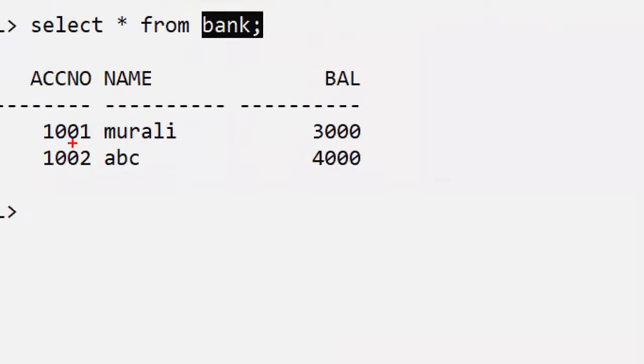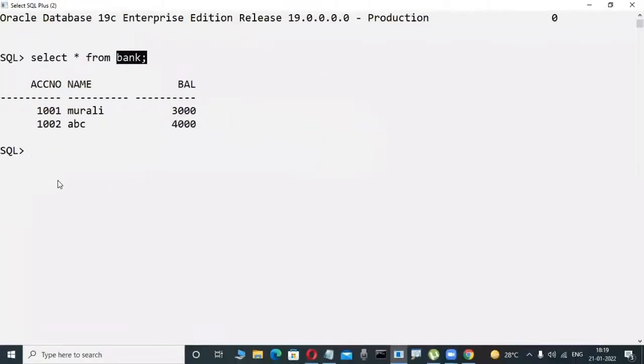Bank is a table. In this bank table, I try to withdraw some money only. For that purpose, I am writing some code in PLSQL. Observe here. What I'm writing, you don't have an idea about the coding also. Logically observe whether it is really working correctly or not, check it out.